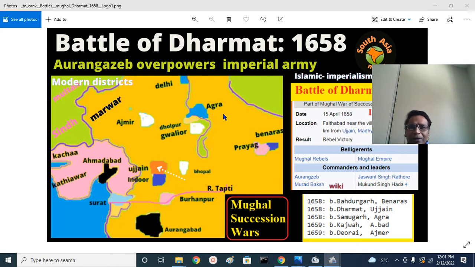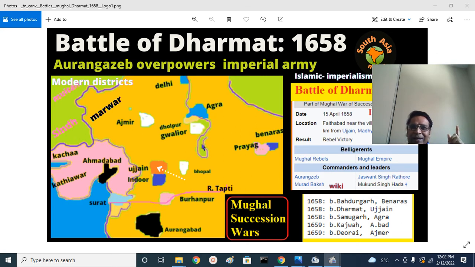This is the United Provinces, Agra. This is Lalitpur, Jhansi, Gwalior region, Gwalior district, Chambal River here. Across the Chambal there is Dholpur district. Across Dholpur there is the Yamuna River and Agra district. That was also many times the capital of the Mughal Empire. Agra and Delhi on the Yamuna were capitals of the Mughal Empire. Delhi district, Agra district, Dholpur district and Chambal. South in the Gird region, Gwalior district.